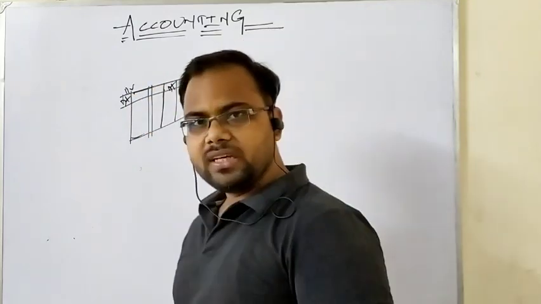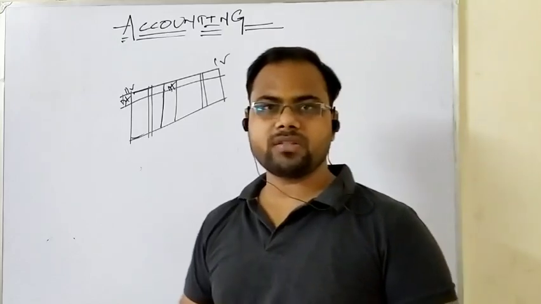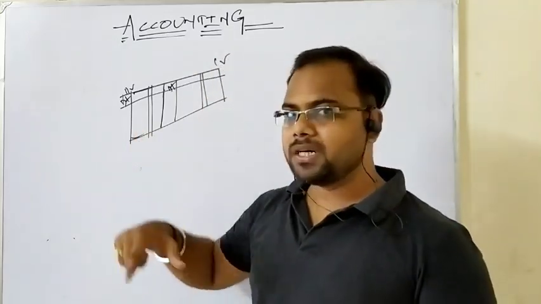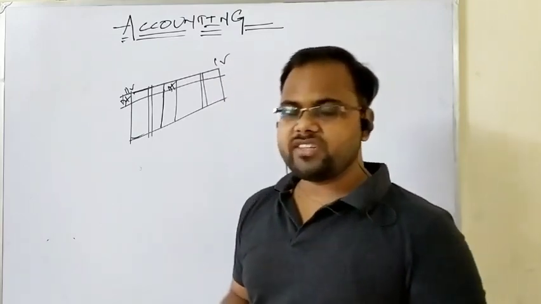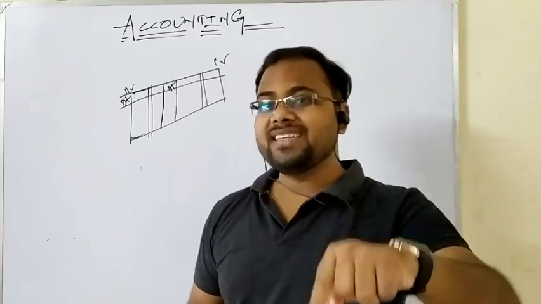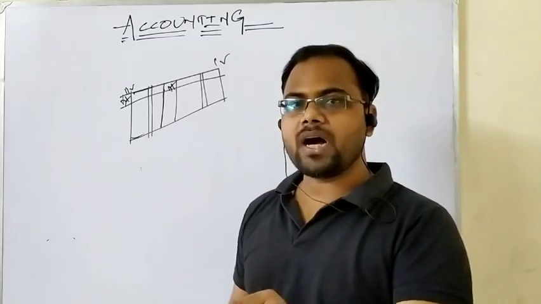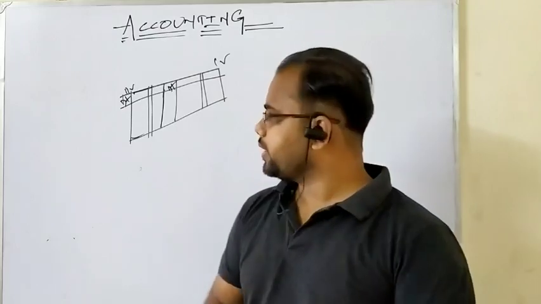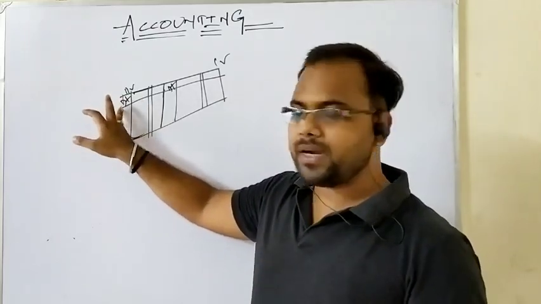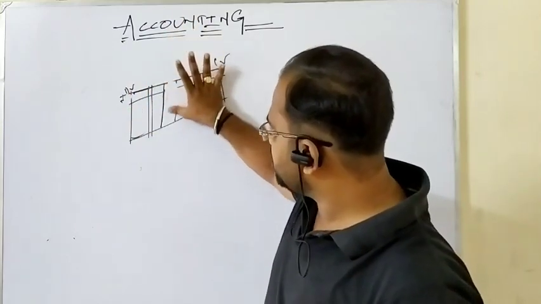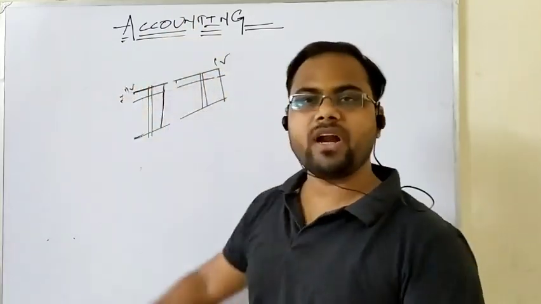Since trading account and profit and loss account are also ledger accounts, you will prepare them in the same format. But the difference is, since trading account and profit and loss account are prepared at the end of an accounting year, on the same date, that is 31st March 2020 or 2021 depending on your accounting year, the date column will not exist in your trading account and profit and loss account.